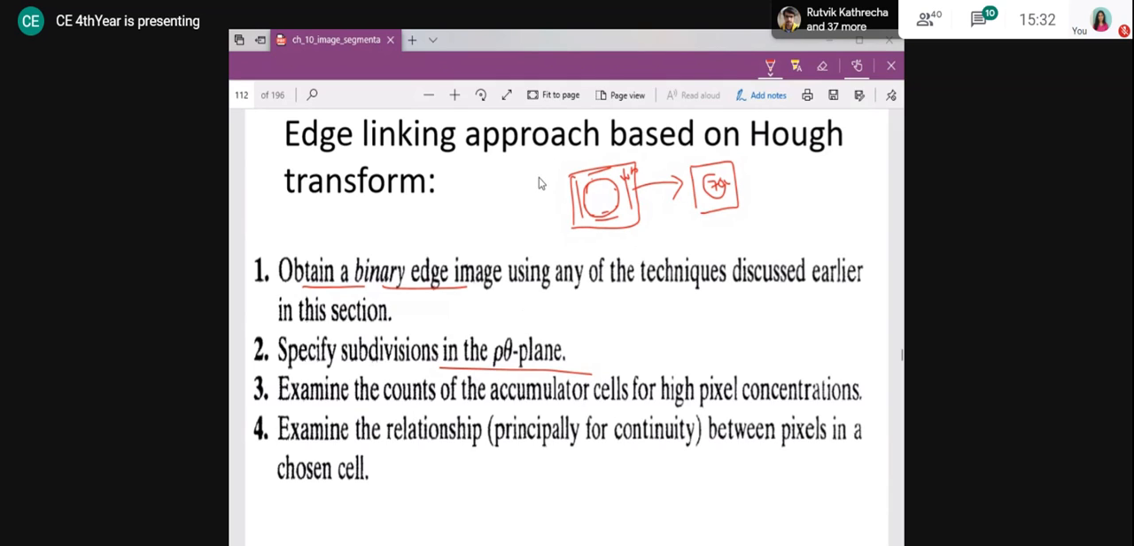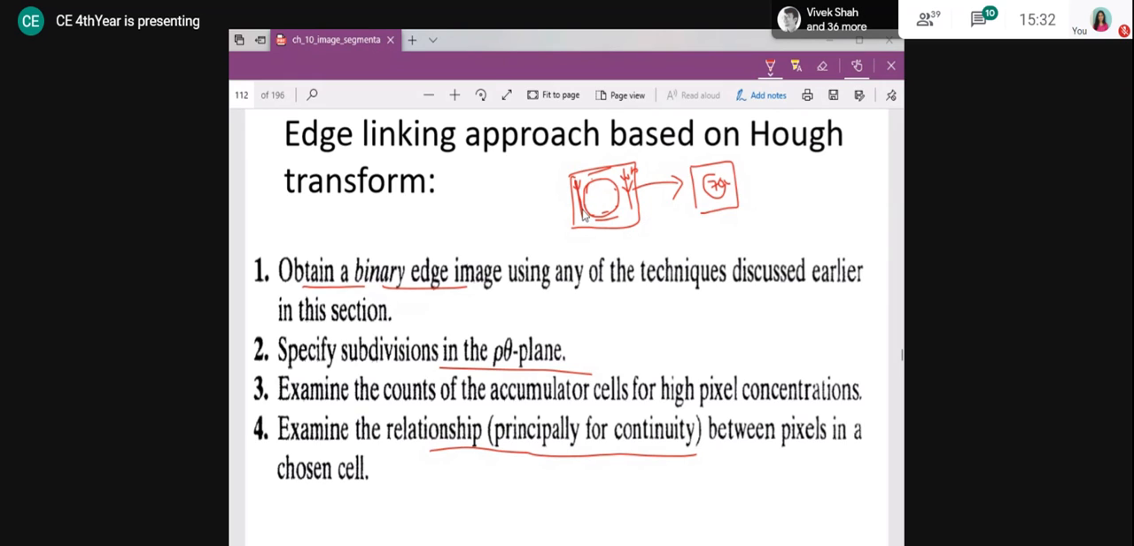Then we will make this type of cell. We will make accumulator cells, and we will identify the principal edges. And suppose I decide that this is my principal edge and this is my principal edge. Suppose I decide that these two are my principal edges, then